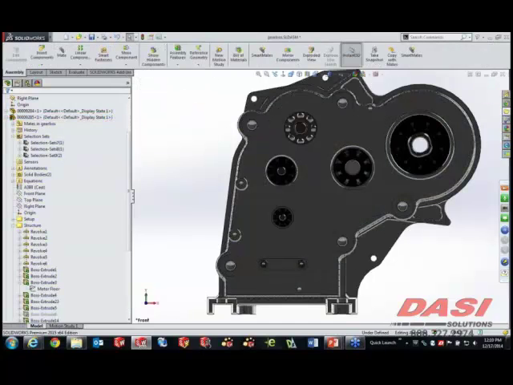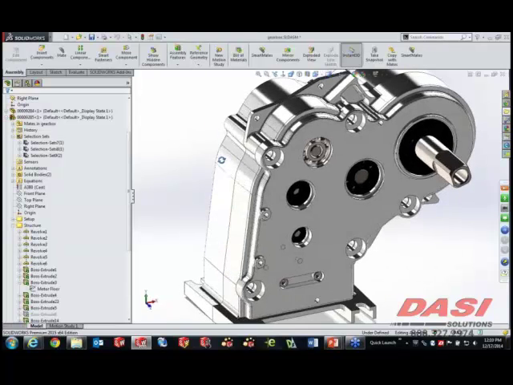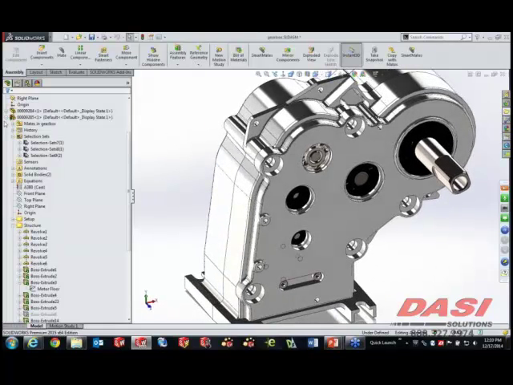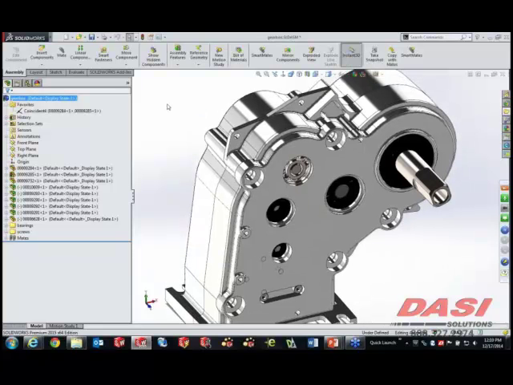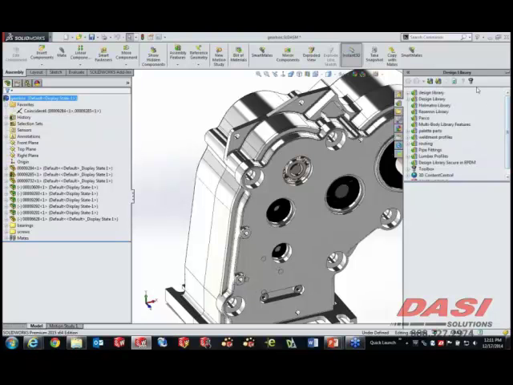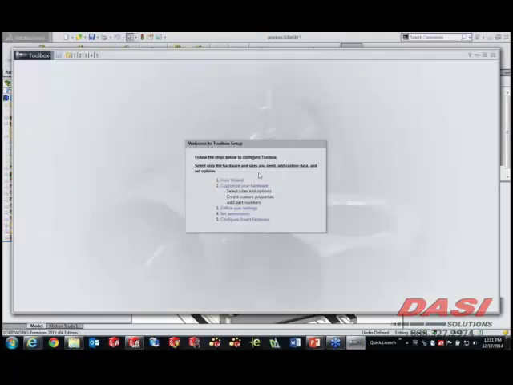And what I wanted to get into specifically with this is a little bit of new functionality changes that had to do with Toolbox. Now for those of you who haven't used Toolbox and do have Professional or Premium licenses, it's definitely something that you should take a look at because it's a really great performance enhancement tool for adding the fasteners into your parts and assemblies. Now we've added some new functionality as to how you can actually display these. So if I go to my design library and click on Configure Toolbox, which is something you can also do from your SolidWorks Programs group, what we're going to bring up is the Toolbox Customizer.